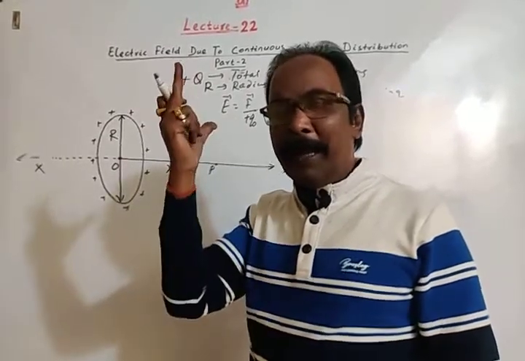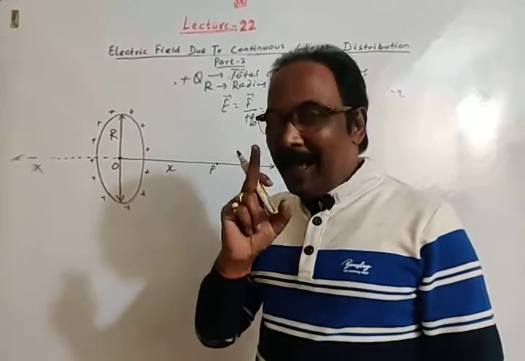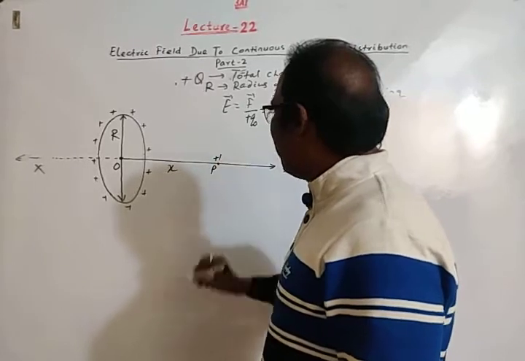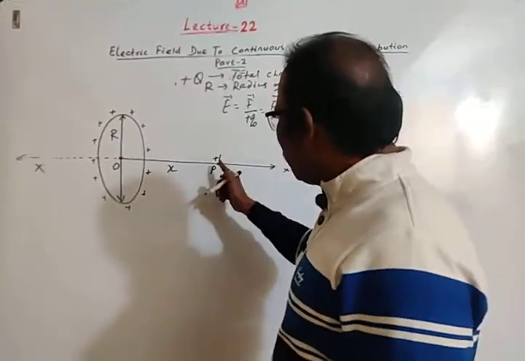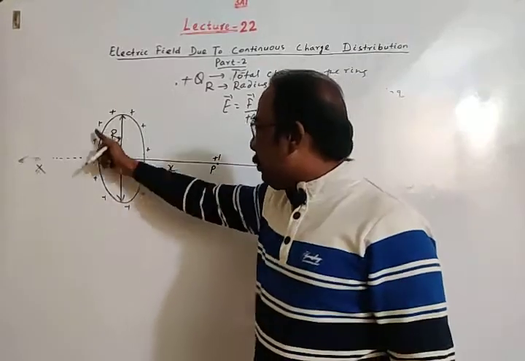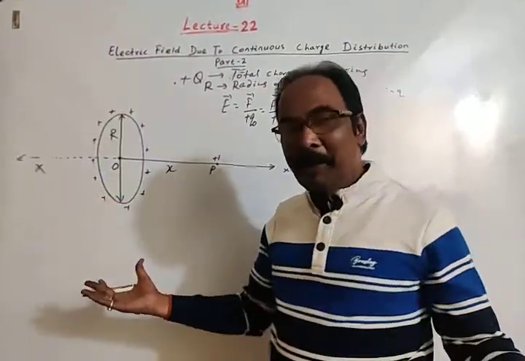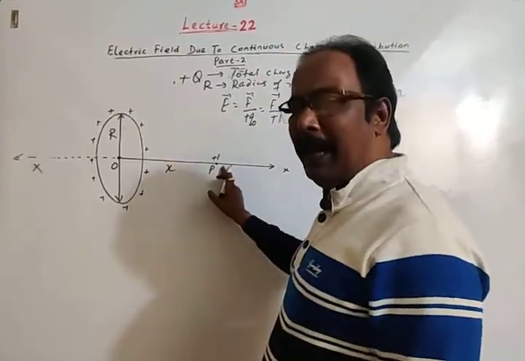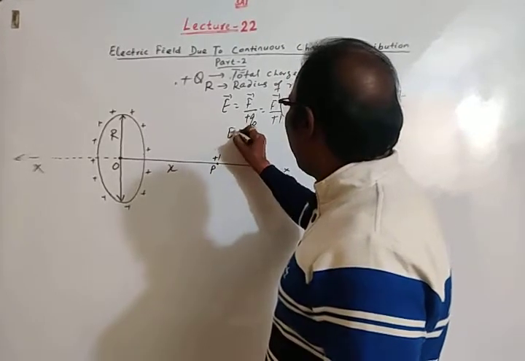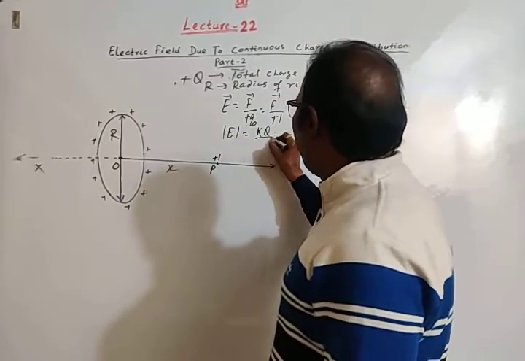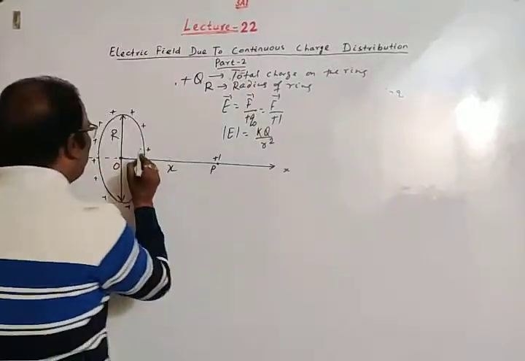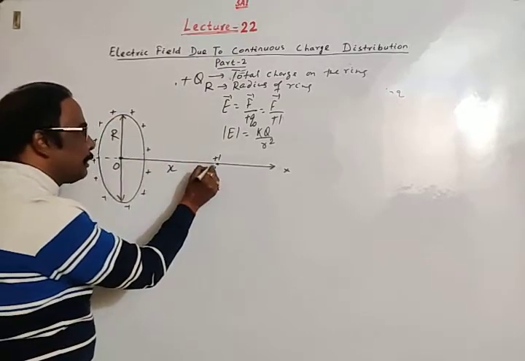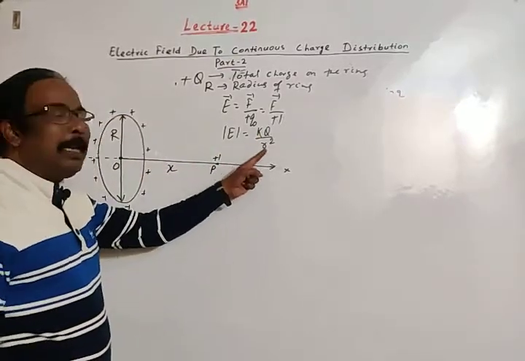Where we have to find electric field, we have to place a unit positive charge. Let's place here a unit positive charge. Then the force on this unit positive charge due to the charged ring is the electric field, as we know. But we can't calculate the electric field directly using the magnitude of electric field as kq by r square. Suppose the distance of this point P from the center is x. We can't use this formula, because r is any distance.